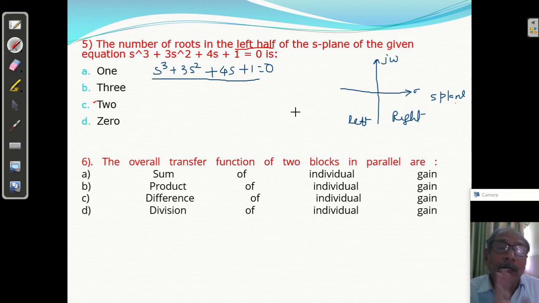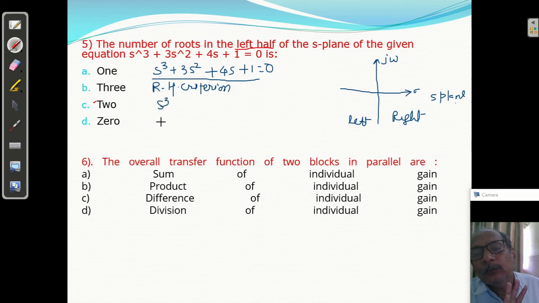So one more criterion I am going to discuss, called the Routh-Hurwitz criterion. I am going to discuss it here only. This is s cube. The next is s square, then s raised to 1, then s raised to 0.